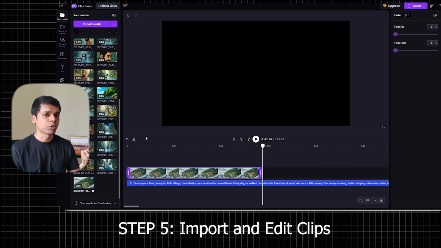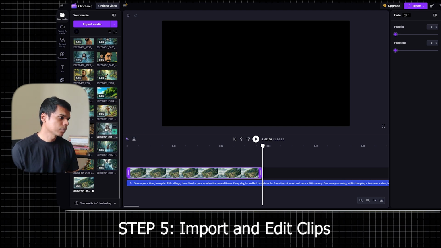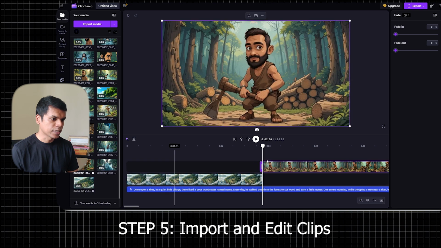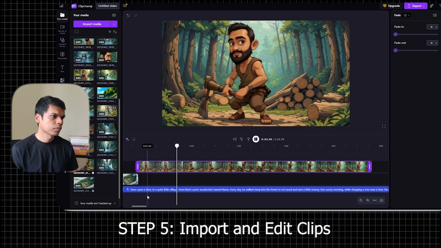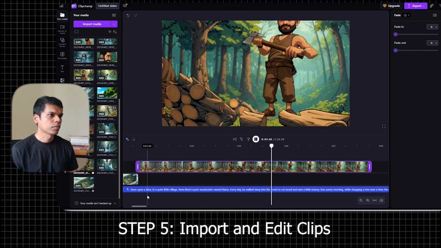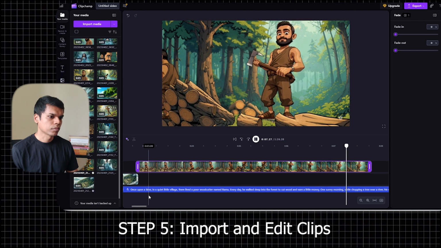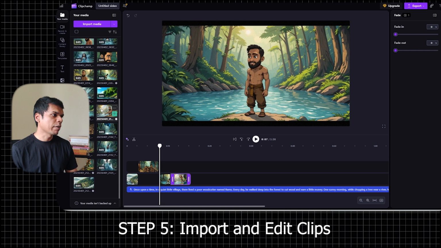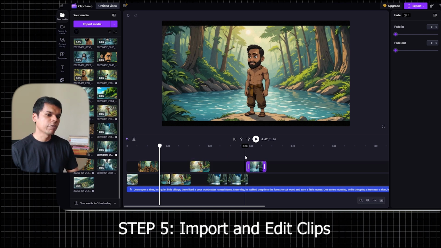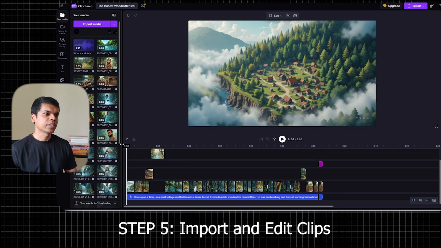The next clip we have to show our woodcutter. So I'm choosing this clip here, placing it up. There lived a poor woodcutter named Ramu. Every day, he walked deep in. So likewise, you can import all the clips one by one on your timeline, adjust its length, and accordingly finish the timeline. So my timeline is now ready.